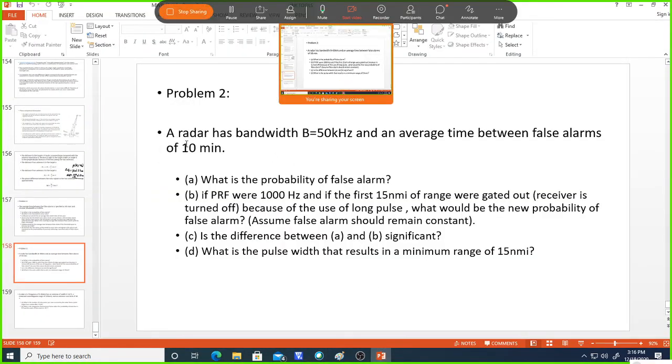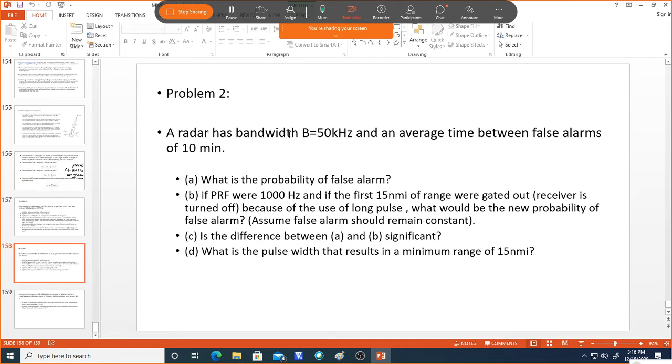So this is problem 2. The radar has bandwidth 50 kilohertz and average time between false alarms is 10 minutes, and you need to find out all these things. What is the probability of false alarm, and if the PRF, the pulse repetition frequency, is 1000 hertz, and if the first 15 nautical miles of range is gated out, that receiver is turned off, then what is the new probability of false alarm? So assuming it should remain constant, but what is the variation, you have to find out.